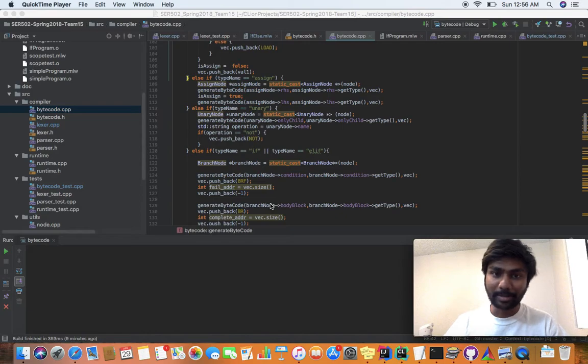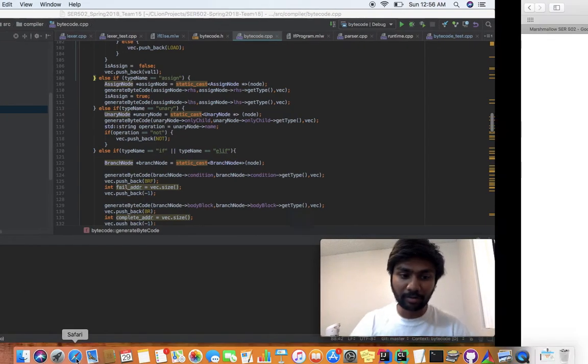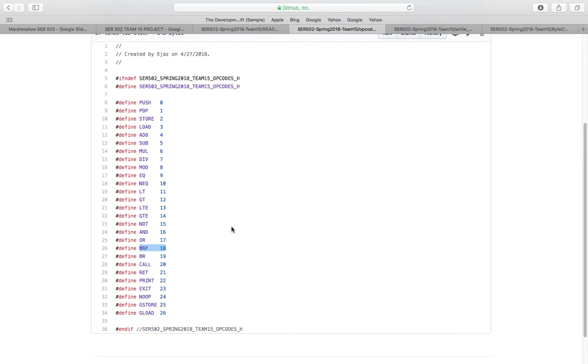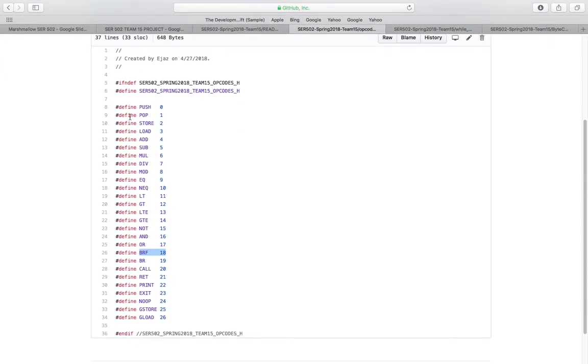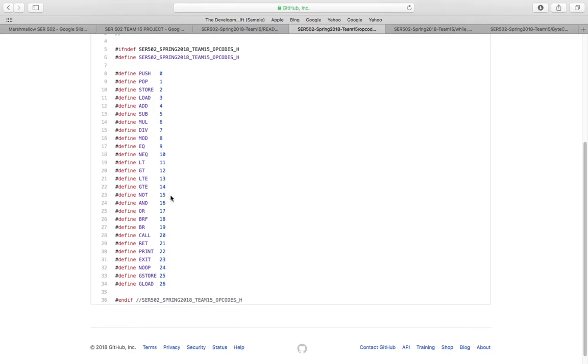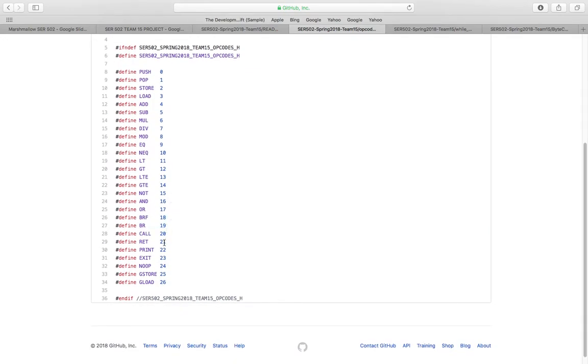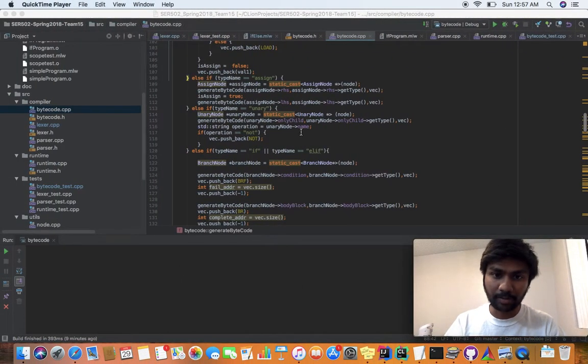Yeah, I'm Amresh Vingamala. My contribution on this project is generating the bytecode by parsing from the parse tree and the symbol tables. Before we dive into the code about how we are generating the bytecode, I would like to give a brief overview on the mapping of the opcodes. So this is on the GitHub. This is the mapping of the opcodes. So for push it's 0, for pop it's 1, for less than and greater than it's 11, 12, for the branching it's 18, 19, and GStore and GLoad are 25 and 26, which we'll see later on what exactly these opcodes are and where they correspond to.